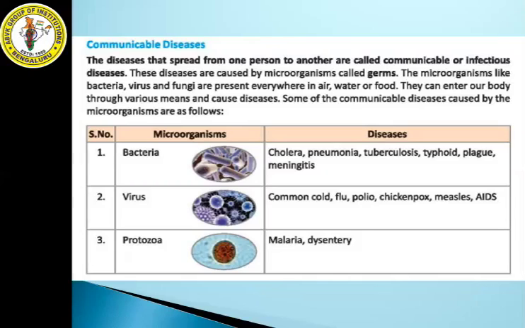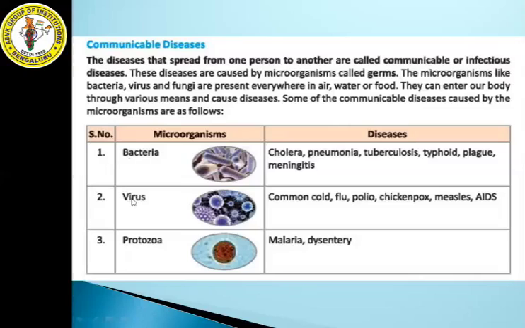Some of the diseases caused by microorganisms are as follows. We'll see which microorganism causes which diseases. First one is bacteria. Bacteria cause cholera. These are new words you need to pronounce properly. Bacteria cause diseases like cholera, pneumonia, tuberculosis, typhoid, plague and meningitis. Repeat: cholera, pneumonia, tuberculosis, typhoid, plague, meningitis. These are the diseases caused by bacteria.